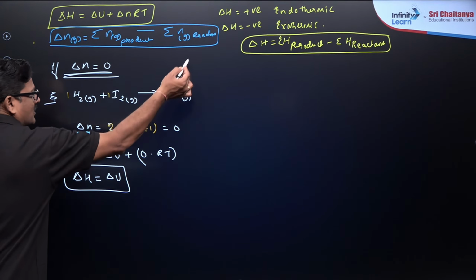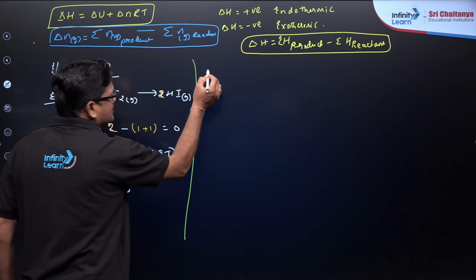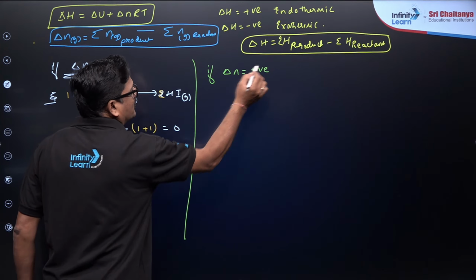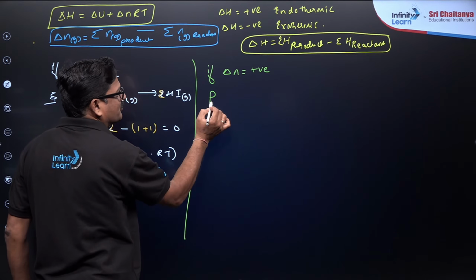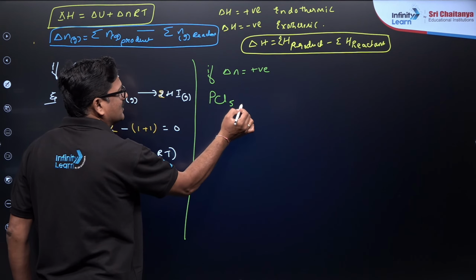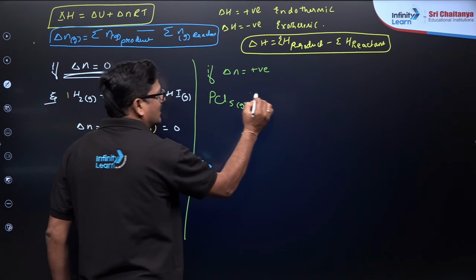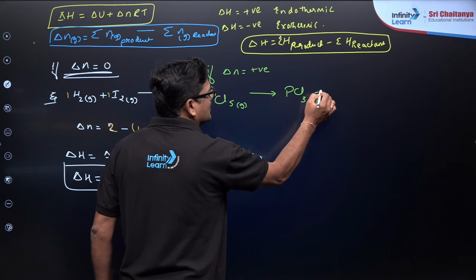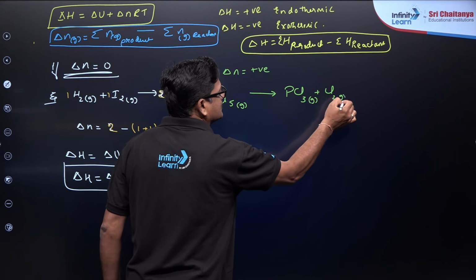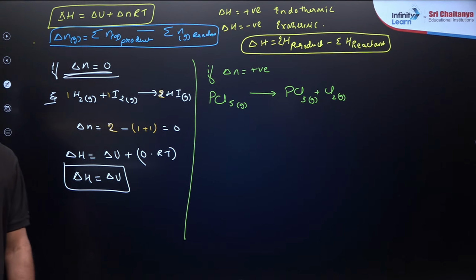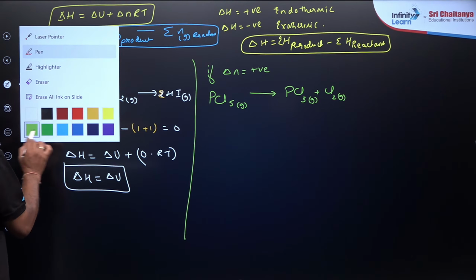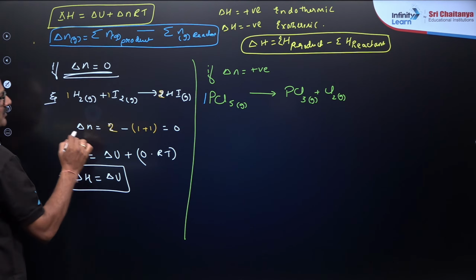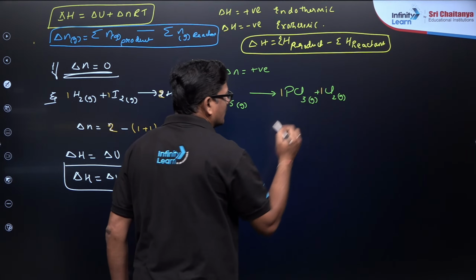Students, let us see one more important thing. If delta n is positive, आपको एक एग्जाम्पल देना चाहता हूँ. PCl5 in the gaseous state is going to give us PCl3 in the gaseous state and Cl2 in the gaseous state. Here it is 1 and here it is going to be 1 and 1.